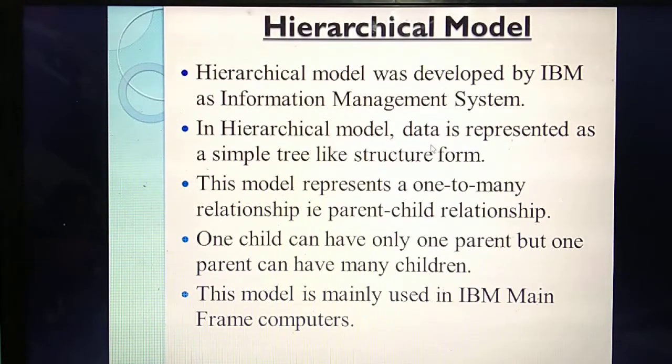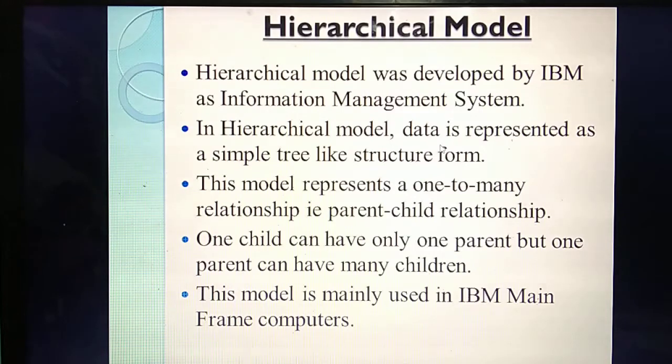Listen, very important. In this model, all the data are represented in a tree-like structure. In hierarchical model, all the data are represented in which structure? Tree-like structure. What do you mean by tree? A stem is there, then root is there, branches are there, leaves are there, isn't it? So this model is represented in tree-like structure. That's the second point.